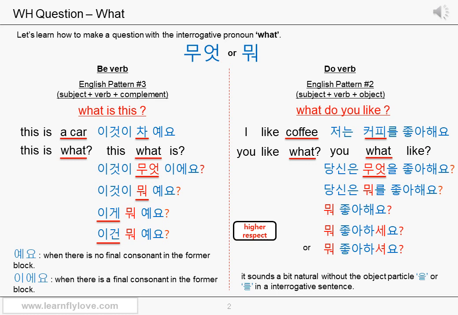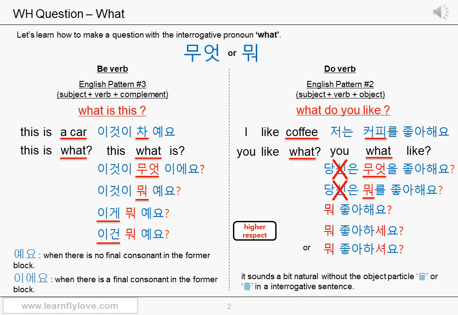Like, 좋아해요? We make a rising tone because this is a question. 당신은 무엇을 좋아해요? Or 당신은 뭐를 좋아해요? 뭐 is used more commonly because it's short and simple. Let's get rid of 당신은 because we're supposed to find another way to get around using you anyway. 뭐를 좋아해요? It's fine. But it will sound a bit more natural without the particle 을 or 를 sometimes, especially in a question sentence. 뭐 좋아해요? What do you like? 뭐 좋아해요?